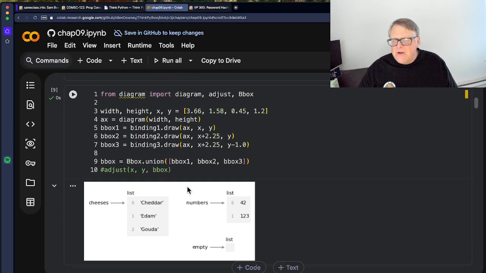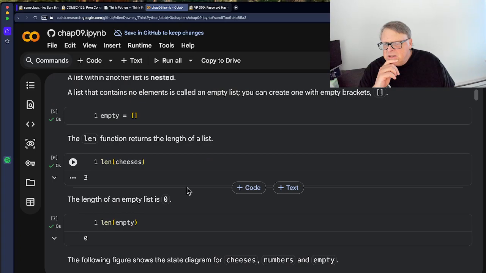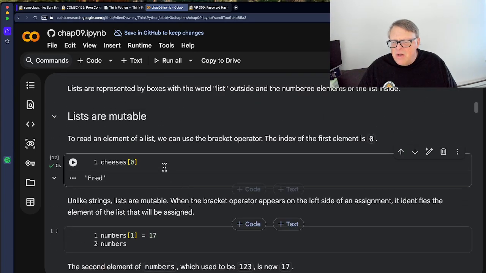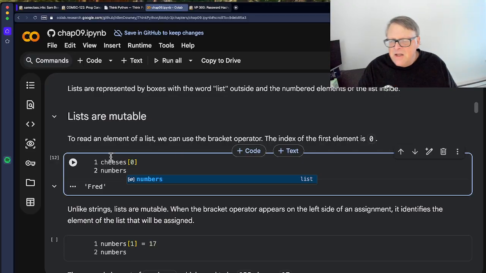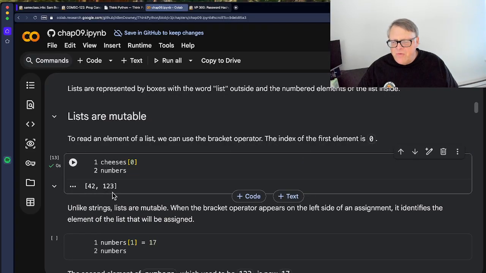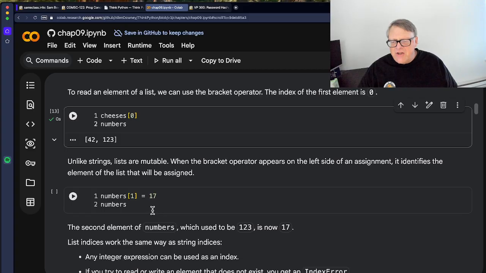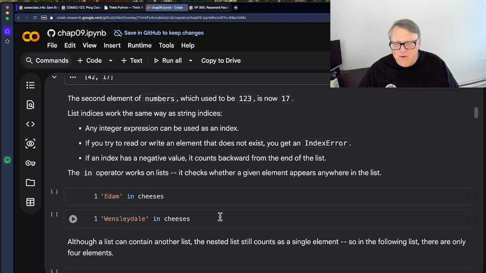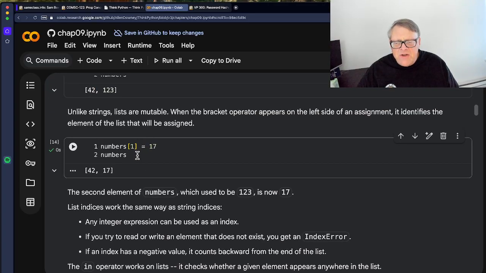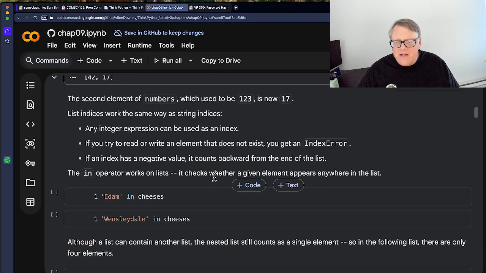Now we can set numbers. Let's just find out what numbers are. I'll just add it here. What's numbers? There we go. Numbers is 42, 123. Well, I can change that second number to 117, and now it's 42, 117. So that's perfectly fine. So those are the indices. It starts counting at 0. That's the only possibly confusing part. This is the 0th element. This is the number 1 element. But other than that, it's perfectly fine.